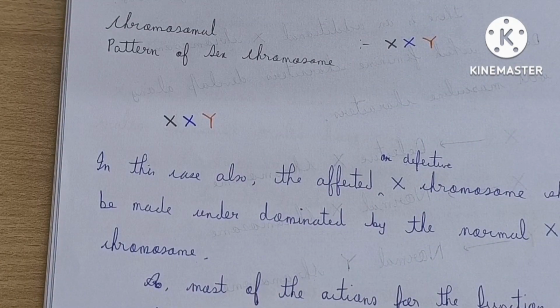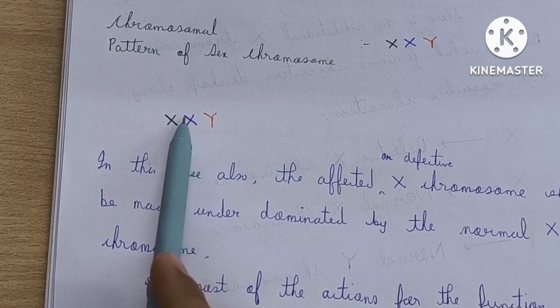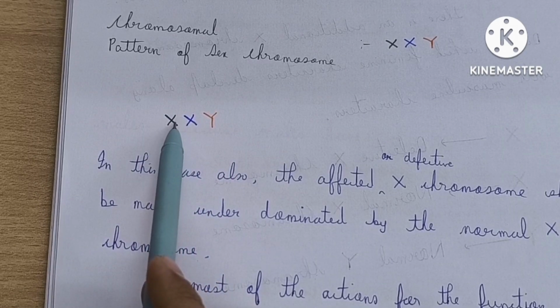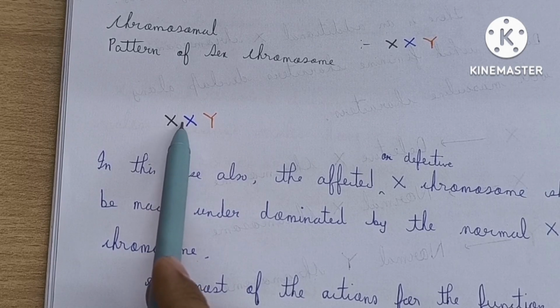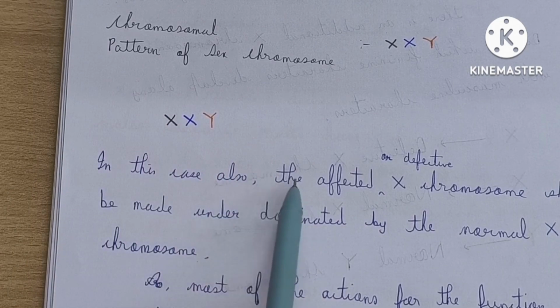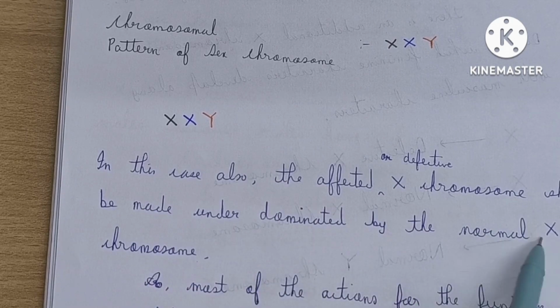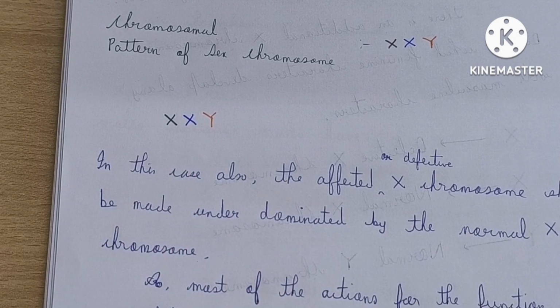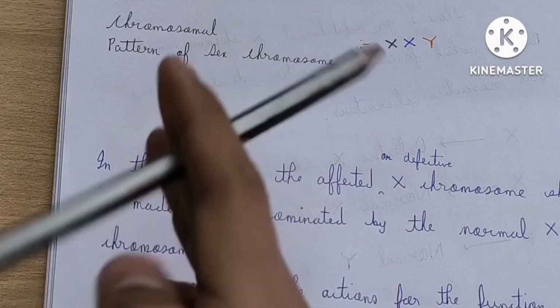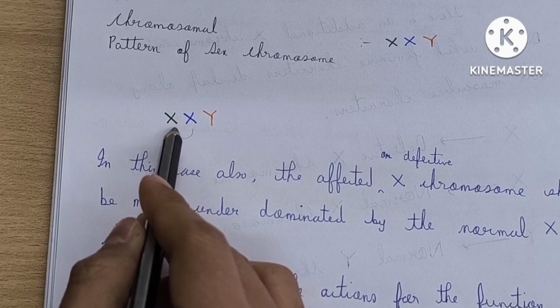This is the situation when any one of the parents gives a defective X chromosome to the transgender. See that in this case also, the affected or defective X chromosome should be made under-dominated by the normal X chromosome.